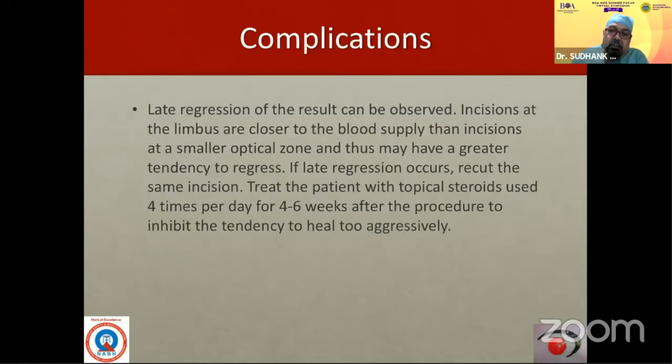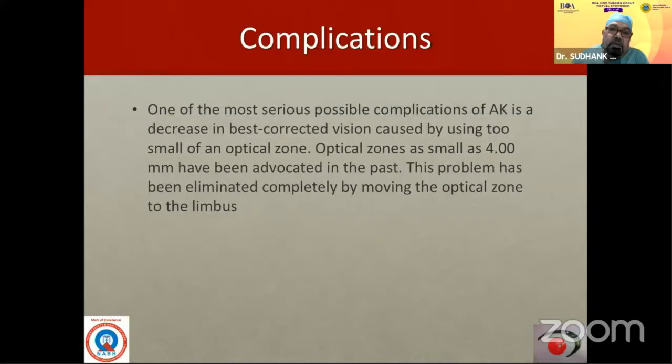And late regression is very common. So 4 to 6 weeks after the procedure, you have to reassess and then see what you have achieved. Sometimes astigmatic keratotomy causes a decrease in the best corrected vision because of the optical zone, which is smaller, and there is irregular astigmatism which is created with that.